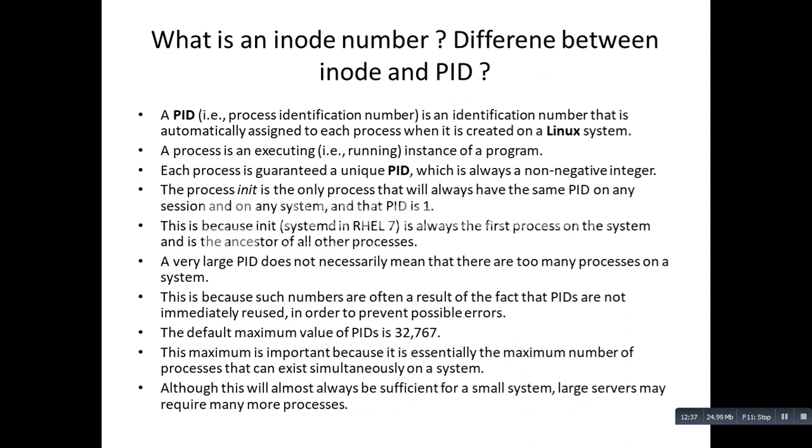So this is also a type of question you can keep in mind: how many maximum processes can exist simultaneously on a system. So there is a fixed value of 32,767 process IDs. Although this will almost always be sufficient for all systems, some small and large systems may require many more processes.